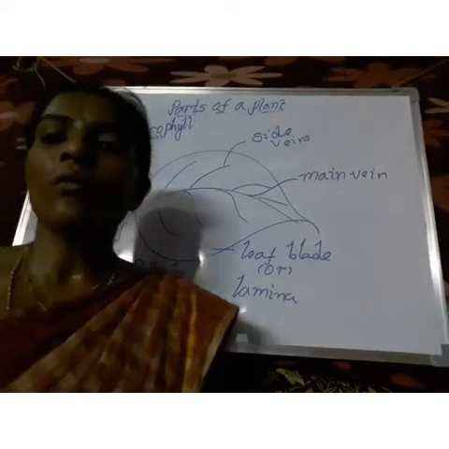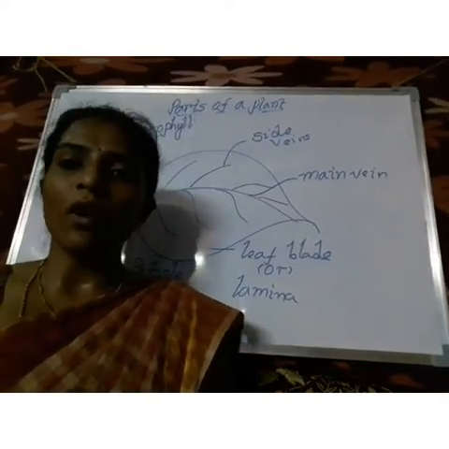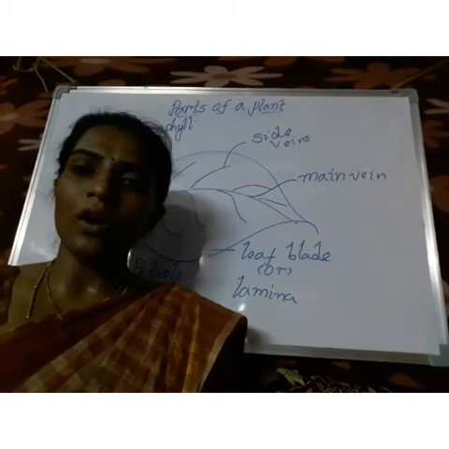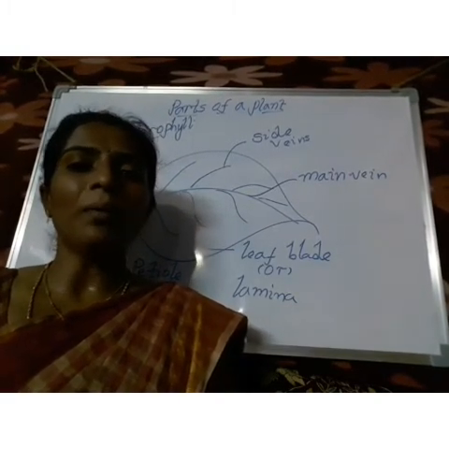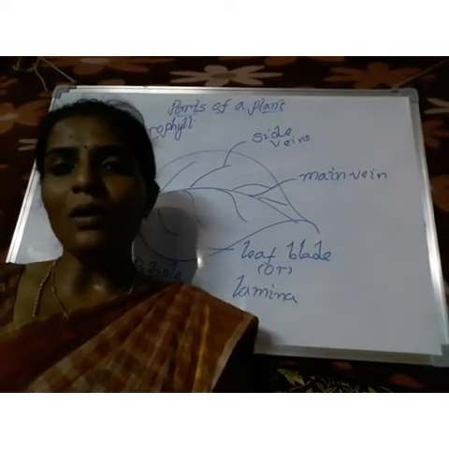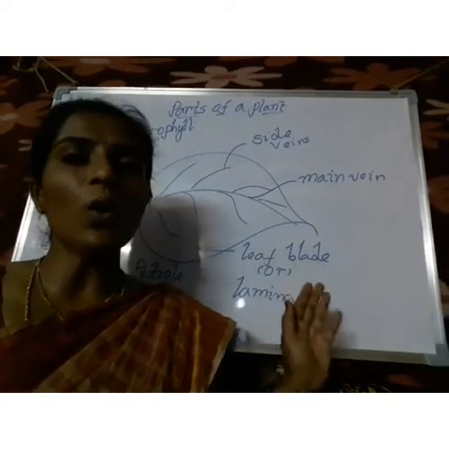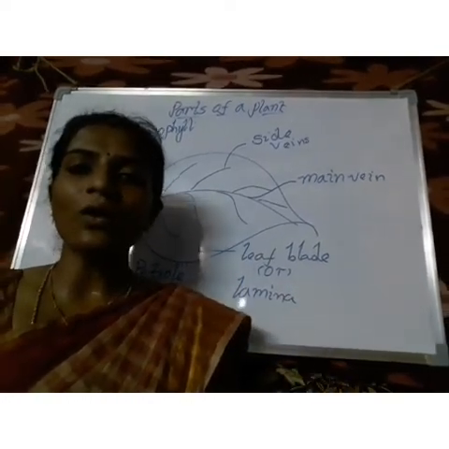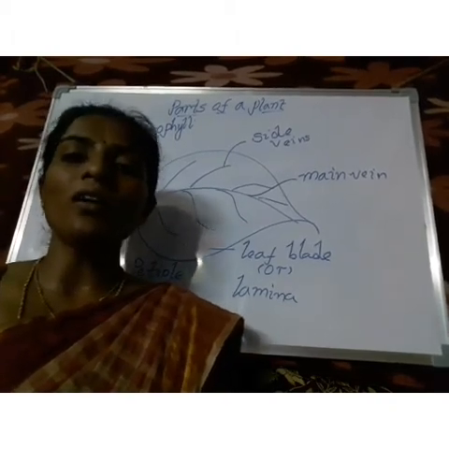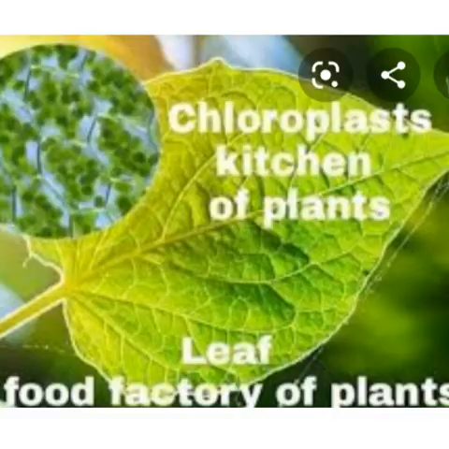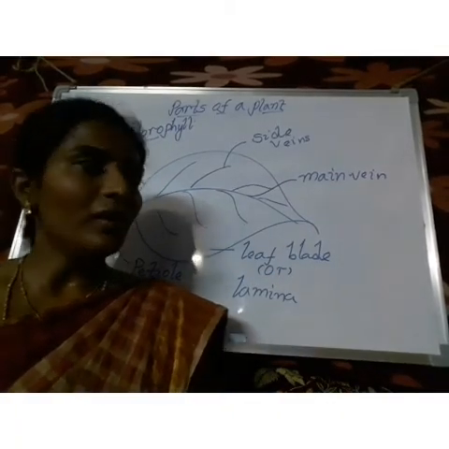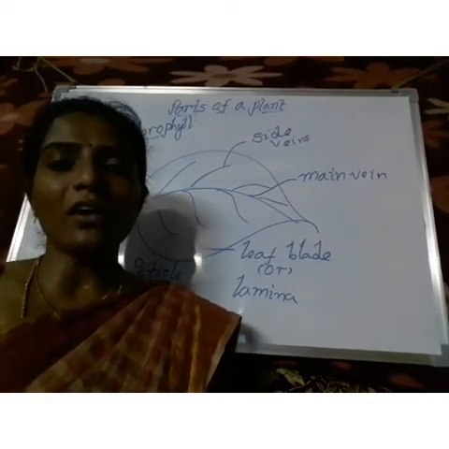What is the function of leaves? What can these leaves do? The plants can prepare their own food. Previously we discussed who prepares the food for the plants. As leaves prepare food for the whole plant, they are called the kitchen or food factory of the plants. Who are called the food factory of plants? Yes, leaves.